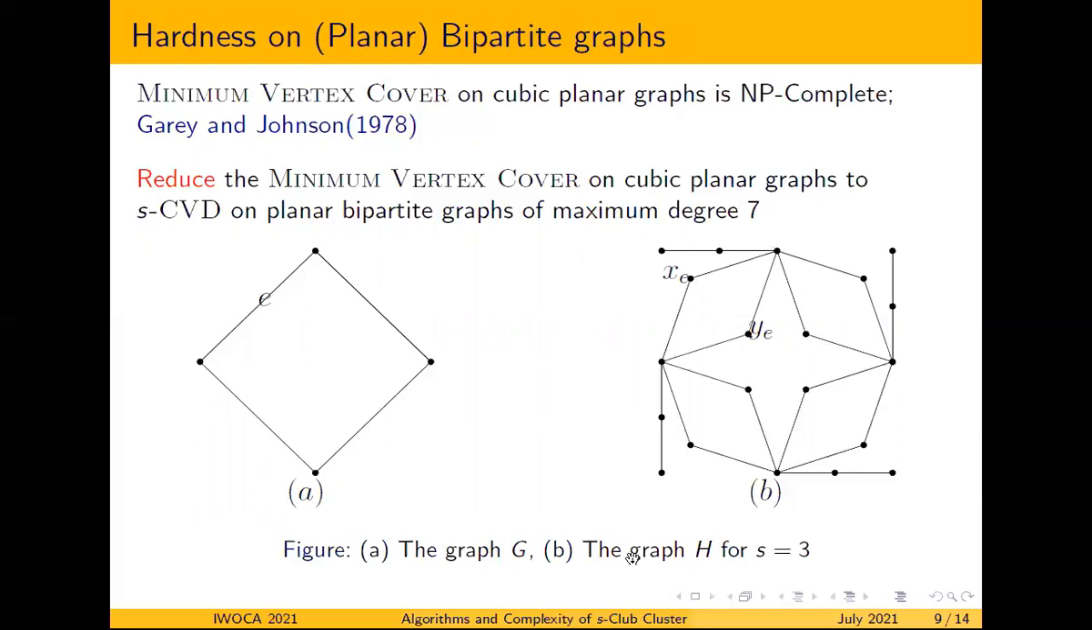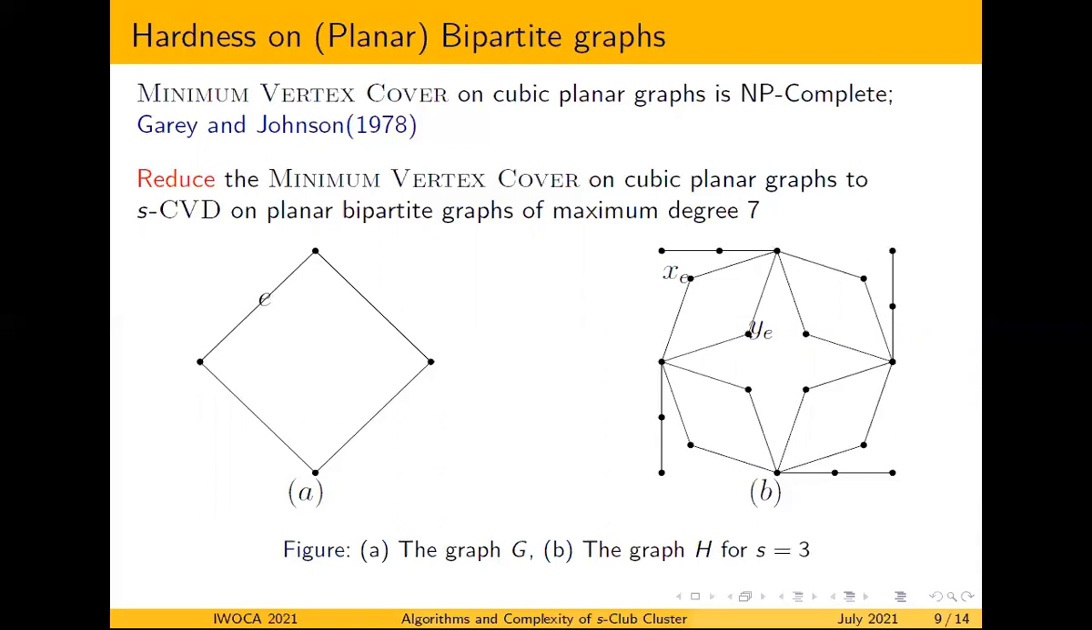We shall reduce the minimum vertex cover on cubic planar graphs to SCVD on planar bipartite graphs of maximum degree 7. For that, first we consider a cubic planar graph and we construct a planar bipartite graph from this cubic planar graph. So I shall explain this construction based on a simple example. So in this figure, you can see a graph G, it's a planar graph. And corresponding to this graph G, we construct a graph H. We can see a symbol E, that's an edge. And assume that U and V are the vertices corresponding to the edge E.